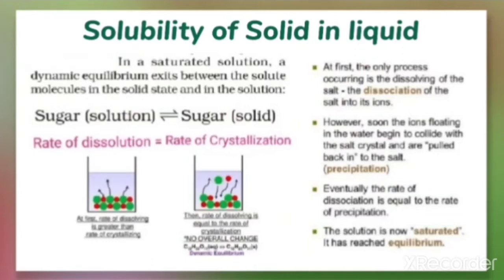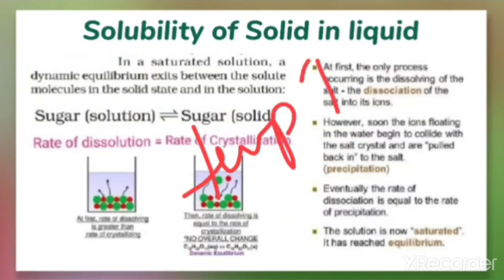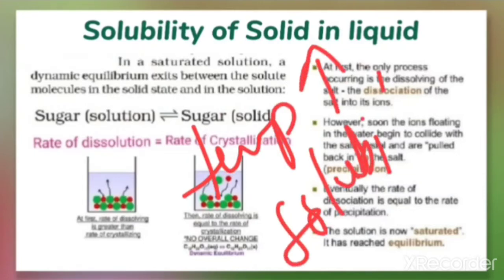What is the effect of temperature? Definitely, for salt or sugar, when the temperature is increased, the solubility increases, because more quantity of the solute can be dissolved at higher temperature. It is a very familiar idea to you, because while preparing a thick sugar syrup, how do we prepare it?